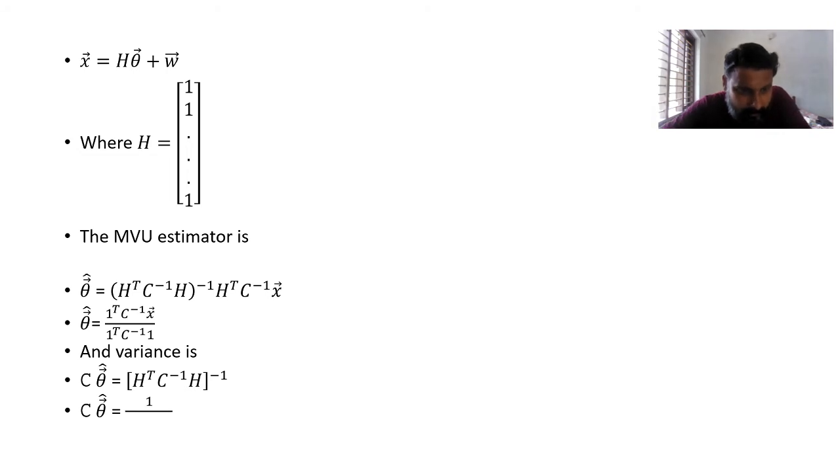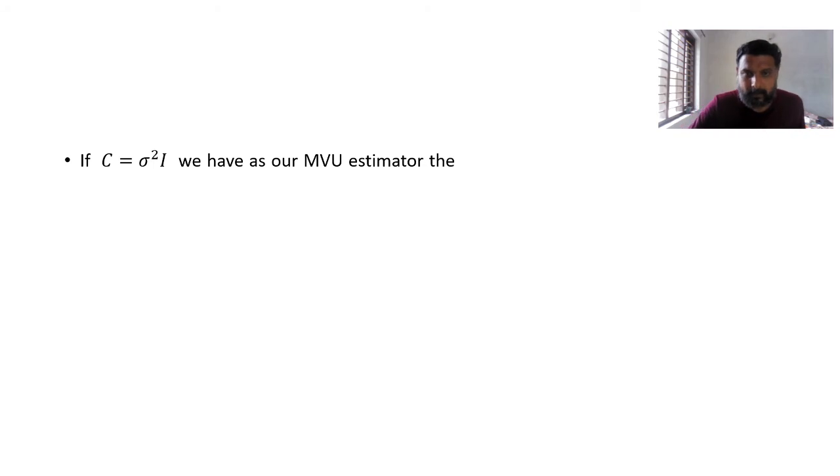Instead of theta you just write A. So 1 transpose C inverse into 1. This is the case for the MVU estimate, that is A cap, as well as the variance of A. I think it's clear for you. Now if C is equal to sigma square into I, in that case we have as our MVU estimator the sample mean with the variance sigma square by N.